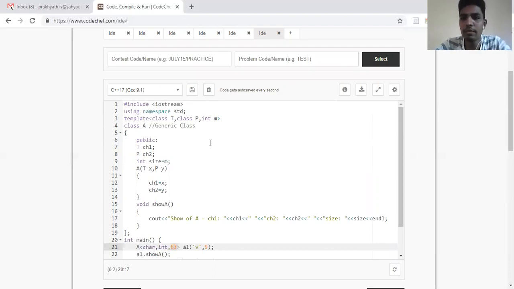So this was the concept of templates in C++. Hope the session was interesting and you could grab something on templates in C++.